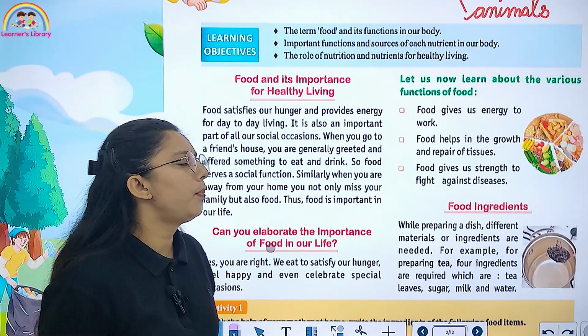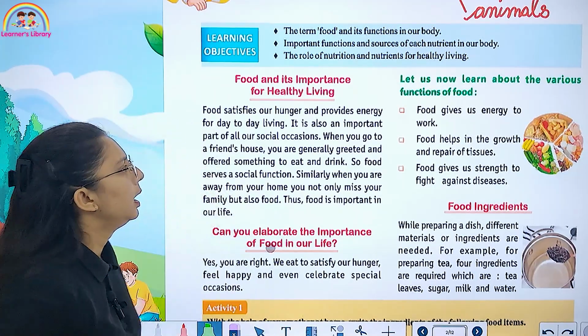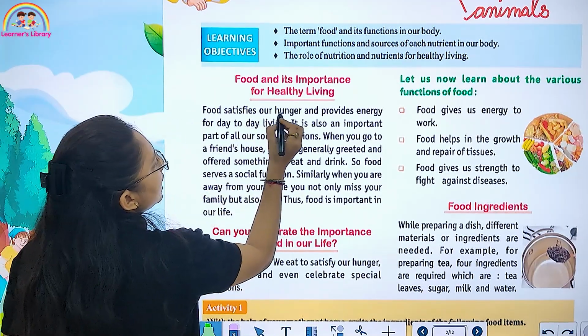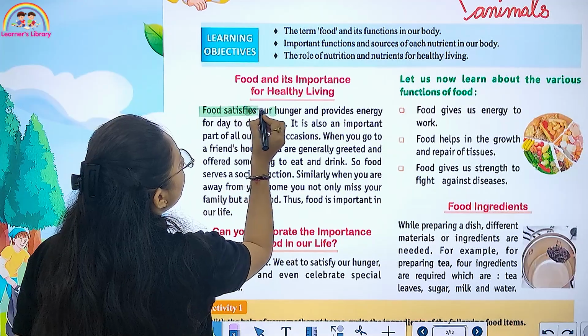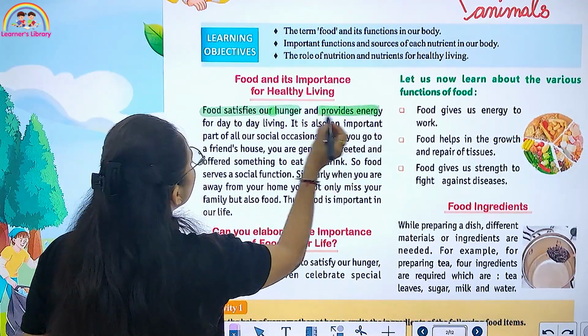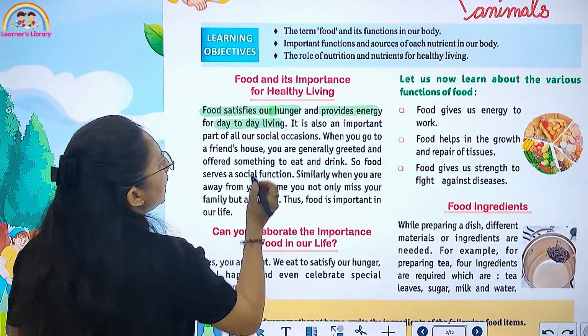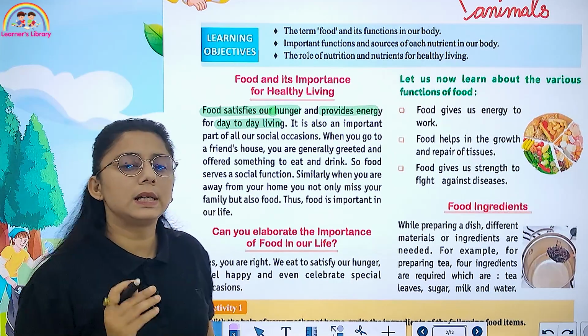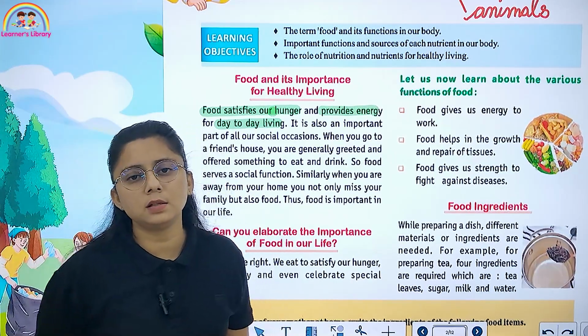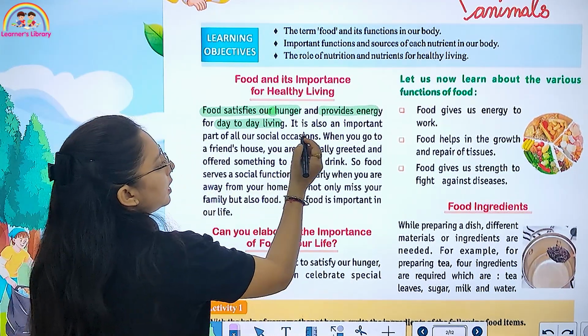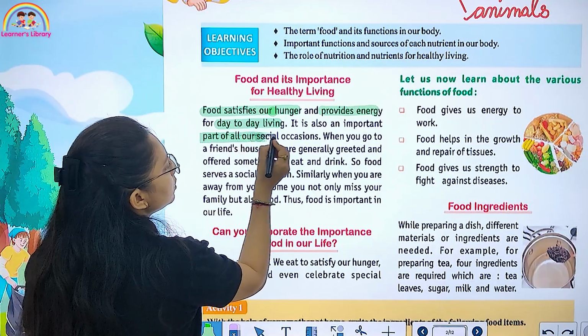Now, food and its importance for healthy living. What does food do? Food satisfies our hunger and provides energy for day-to-day living. It is also an important part of our social occasions.